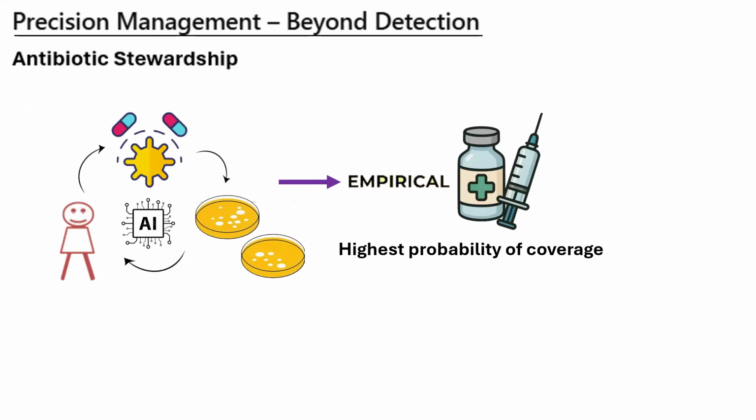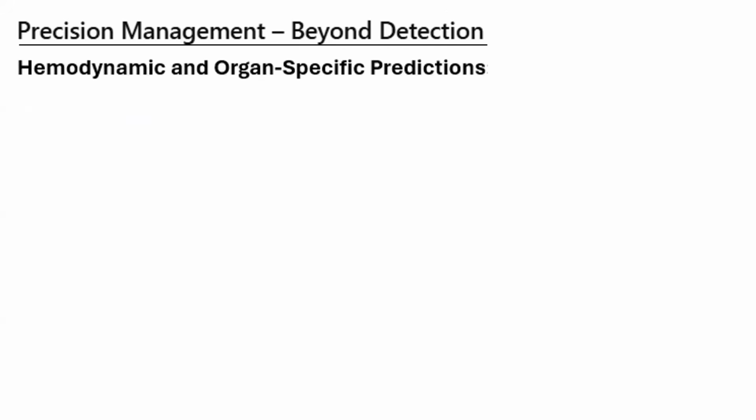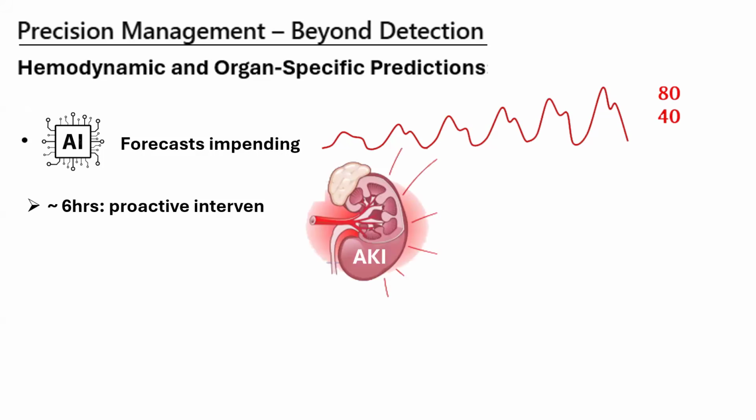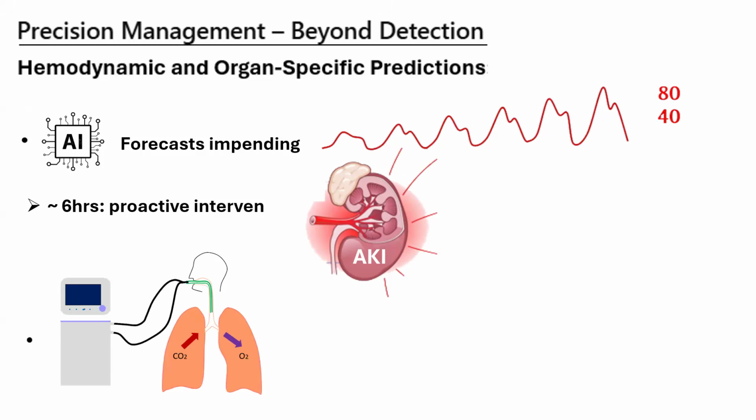and AI helps in that. And how about hemodynamic and organ specific predictions? So AI is helpful in forecasting. I think there are algorithms incorporated into the monitors in the operation theater, and studies have been published where AI has been helpful in predicting the hypotensive episodes, and it helps to forecast impending hypotension, impending AKI. And this prediction happens 6 hours prior to the onset of hypotension, and proactive interventions could be put in place. So these are really incredible examples of where AI is making a difference.